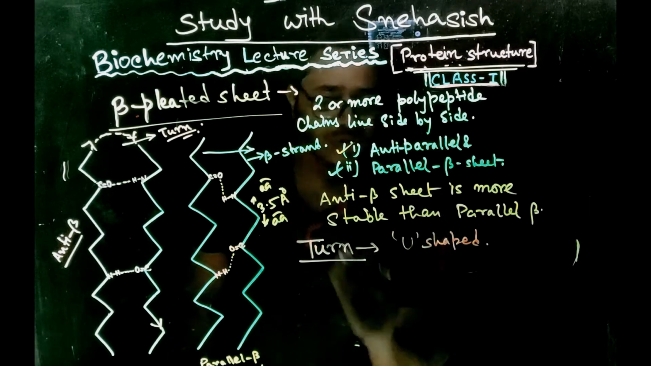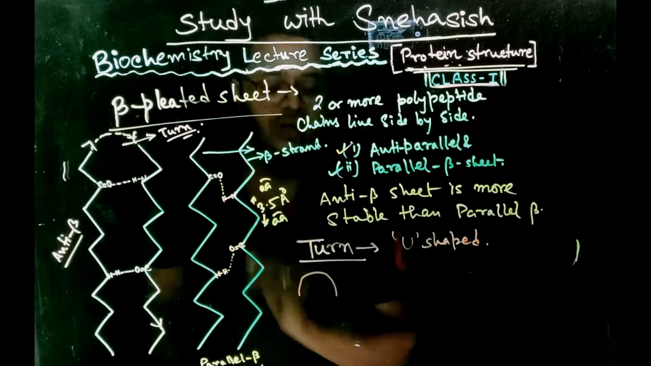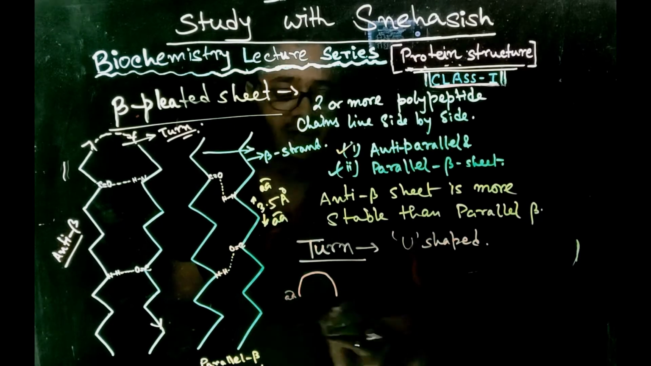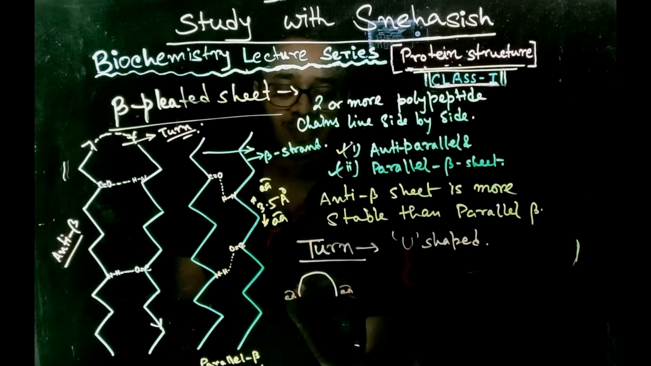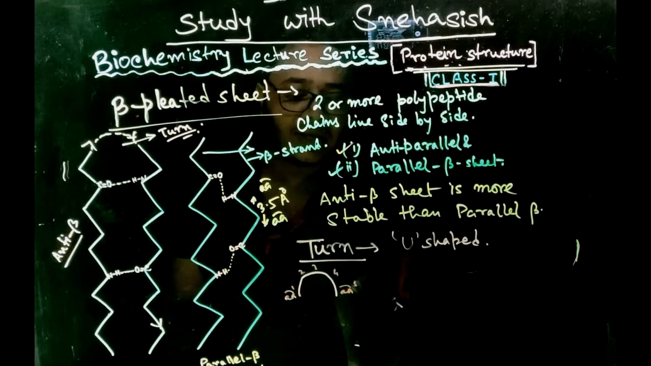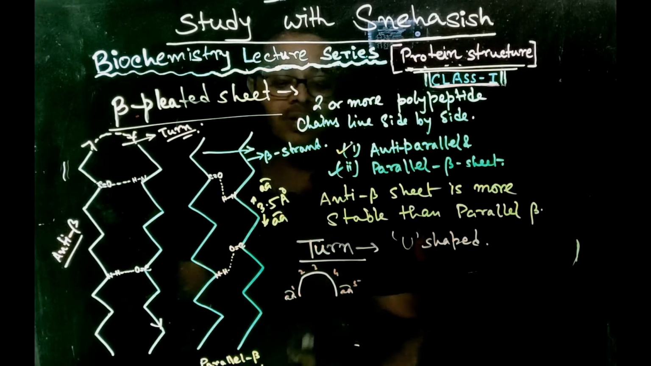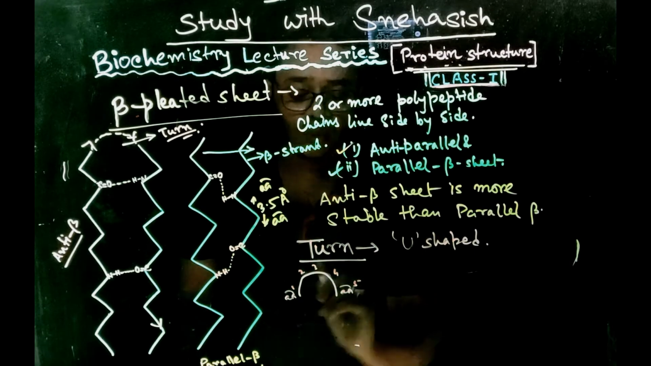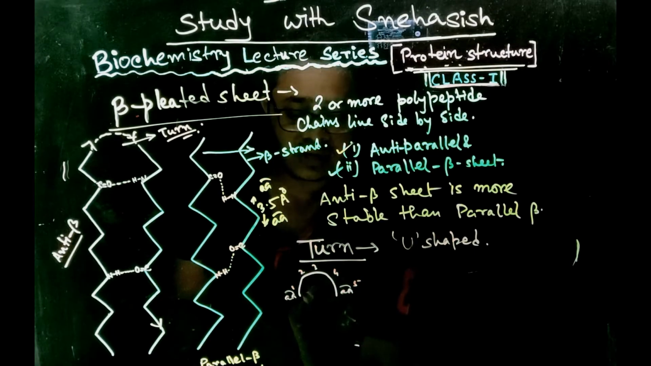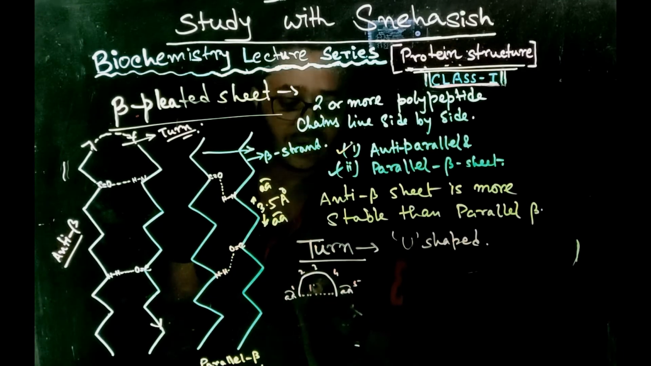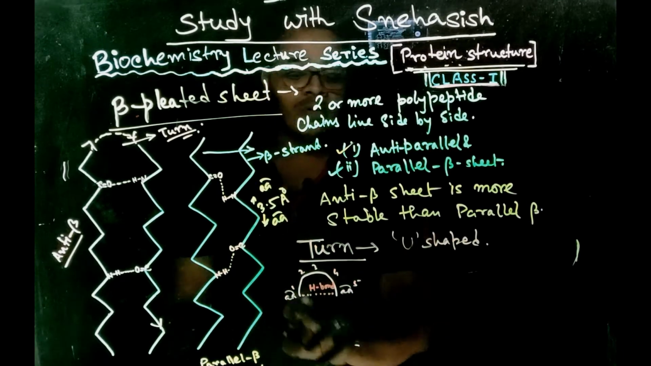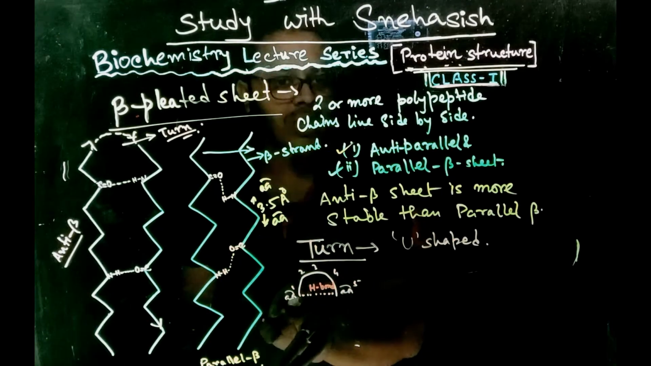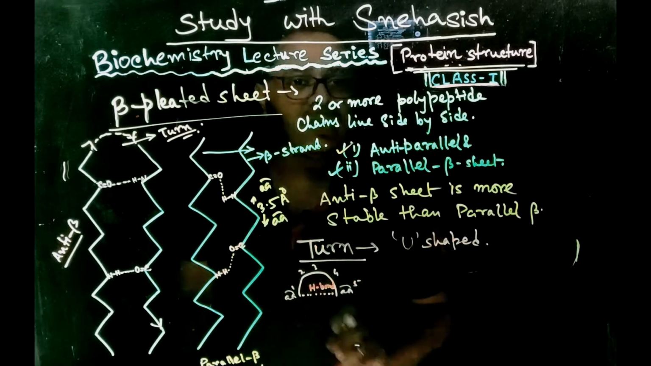Okay, suppose this is the structure of a turn. Now there are two terminal amino acids. Here is a terminal amino acid and here is another terminal amino acid. Suppose 1, 2, 3, 4, 5, there are 5 amino acids. Now the turn structure is stabilized by an intra-chain hydrogen bond which is formed between the two terminal amino acids. So this is the hydrogen bond. The hydrogen bond is formed between two terminal amino acids. One is the donor amino acid and the other is the recipient amino acid.